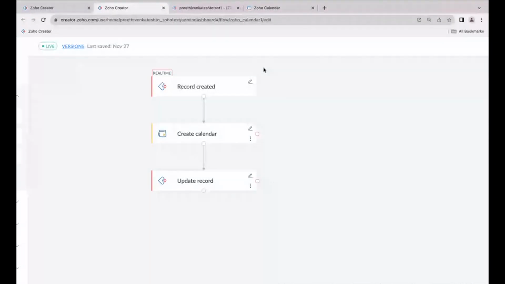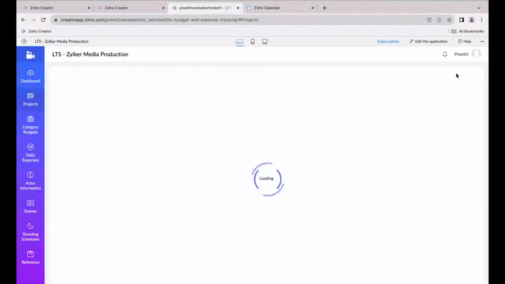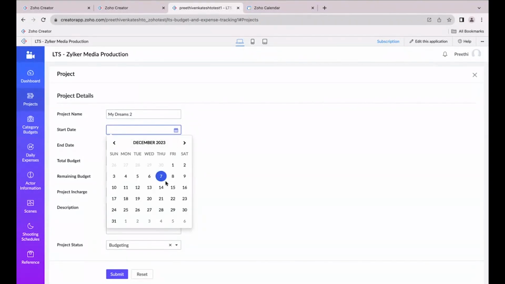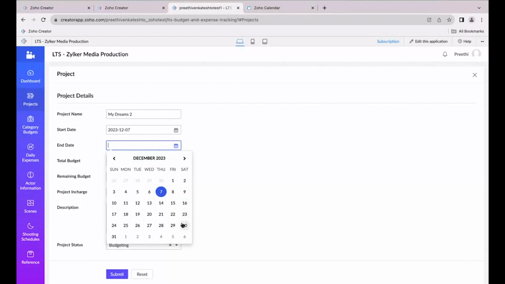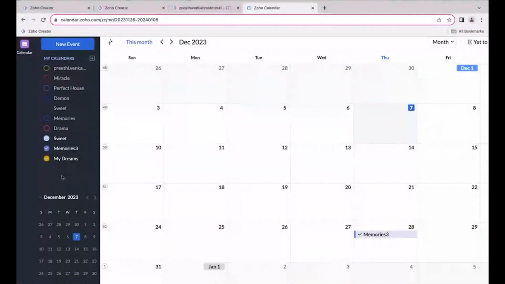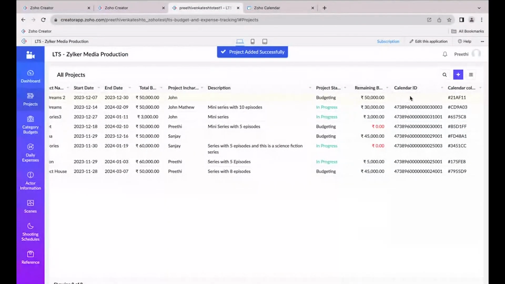So whenever I'm creating a record, a calendar will get created, and the calendar ID will get updated in the particular record. Let me try to create a project and show you. Let me create a project called My Dreams 2. I'm giving a date from today till the 30th, a total budget, and a project in charge. Once I click on the submit button, my Dreams 2 project will get added as a calendar over here with a different color code. So let me submit it and show you. It has got submitted.